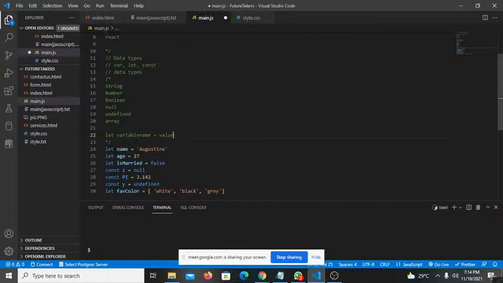You have the let. This name is a variable name. The value for this name is Augustine. For this, the variable name is age, and the value is 27. For this, the variable name is isMarried, and the value is true. So these are what we are considering now.